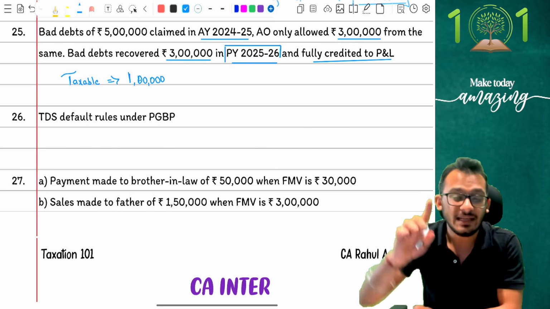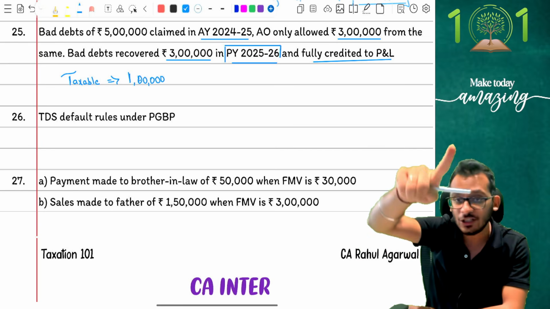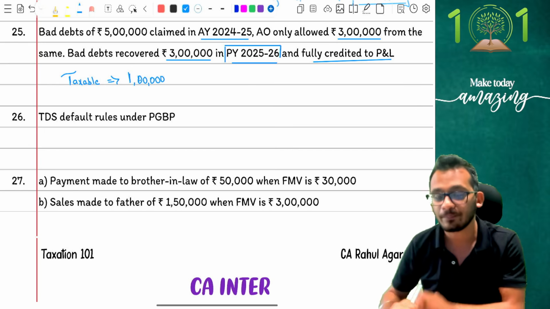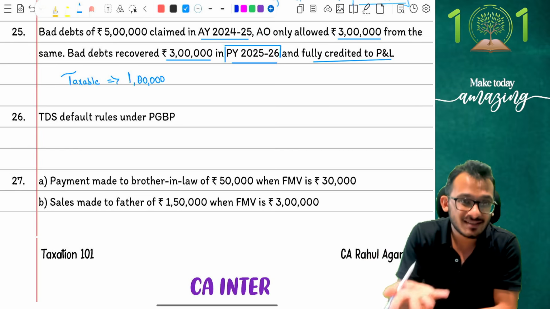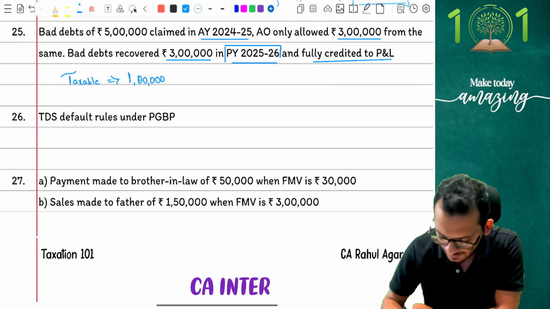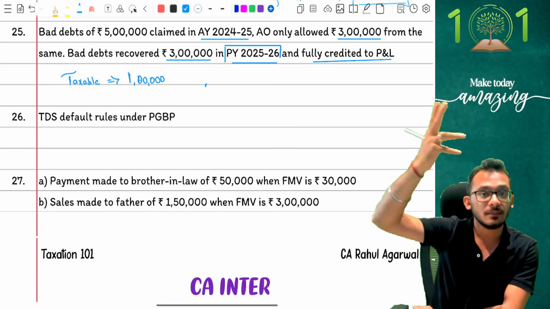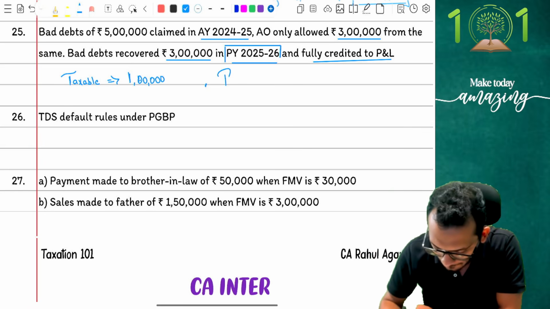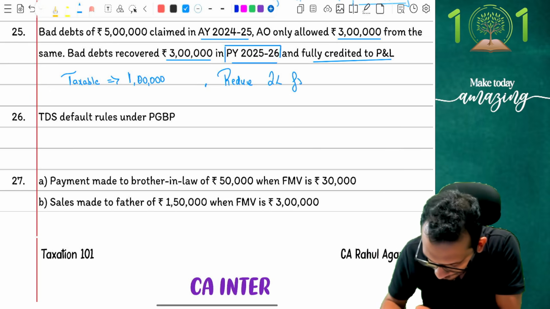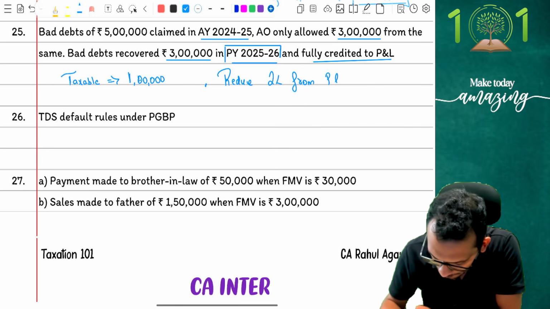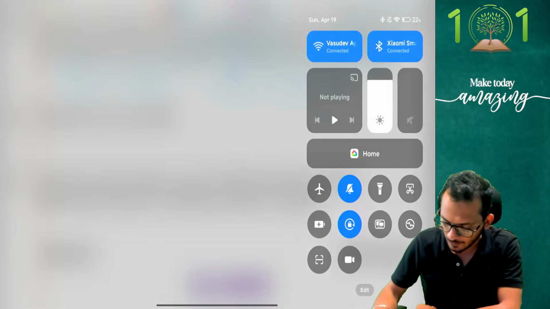Look very carefully. In your P&L, current year, your P&L amount is showing 3 lakhs, whereas amount should show 1 lakh. In my P&L, there is an extra 2 lakhs showing. Because there is an extra 2 lakhs showing, will you offer that much income? No. So you're simply going to say, sir, please reduce 2 lakhs from the P&L. I hope you understood what I did, people.